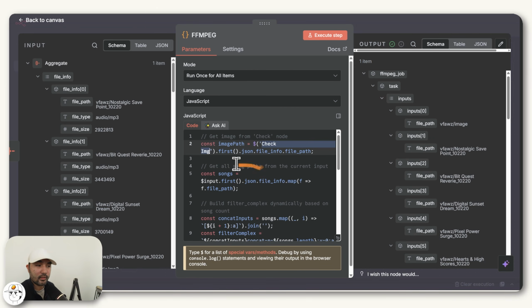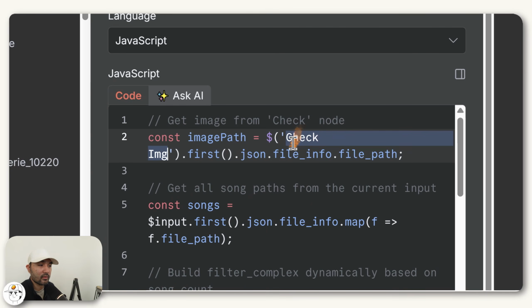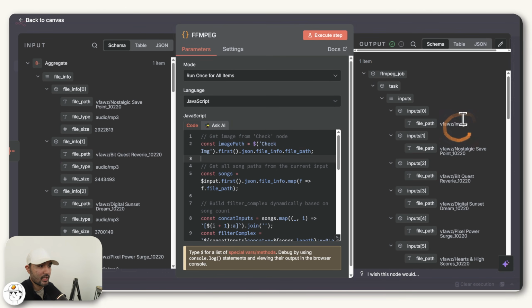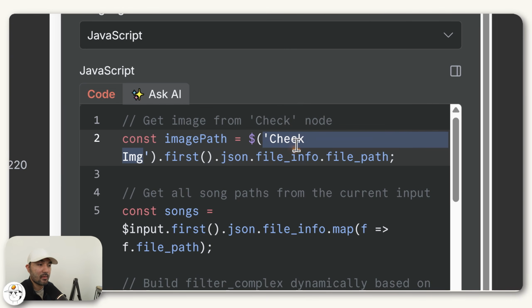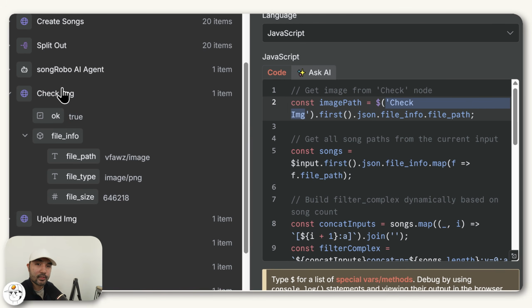If in case this failed for you, do check if you named your nodes correctly. Since we're loading the image's file path here, you can see that we also look at the check image node previously, which would be this one. So if you renamed it as something else, then this code will fail.